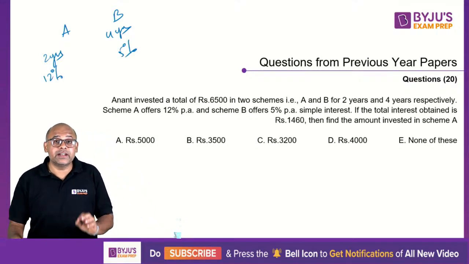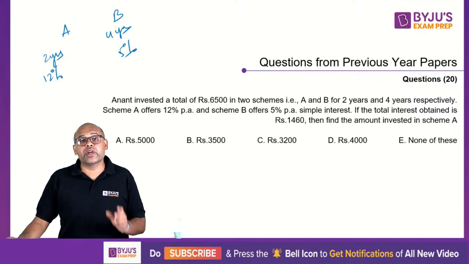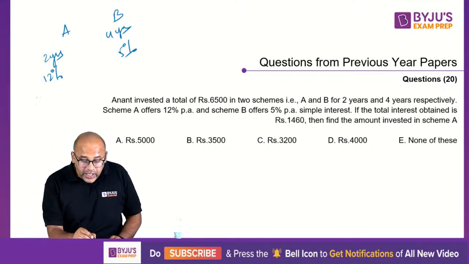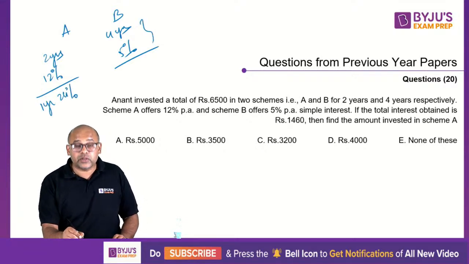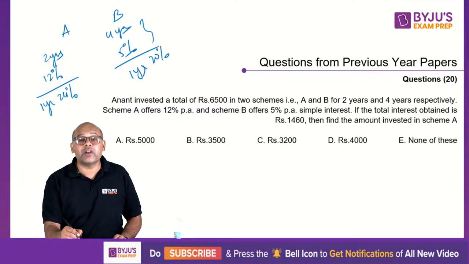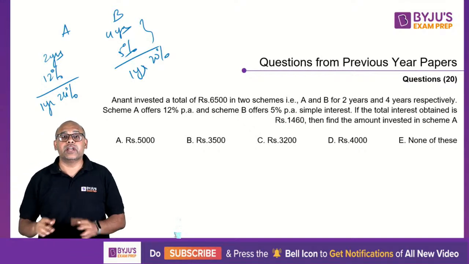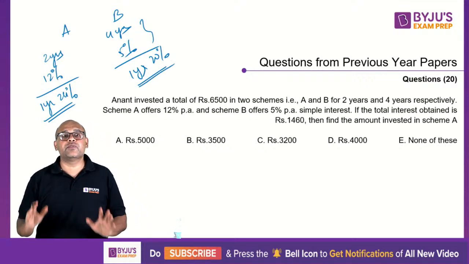Now guys, simple interest, whatever years and rate of interest is given to you, you can always convert into a case of single year. So if I want to convert this into 1 year interest, I will say this is 1 year, 24% interest. If I want to convert this into 1 year, this will be 1 year and 5 4s are 20% interest. So you can always convert multiple years of simple interest into 1 year scenario. That will be enough for you. So 1 year 24%, 1 year 20%, this is the easiest way to deal with it.